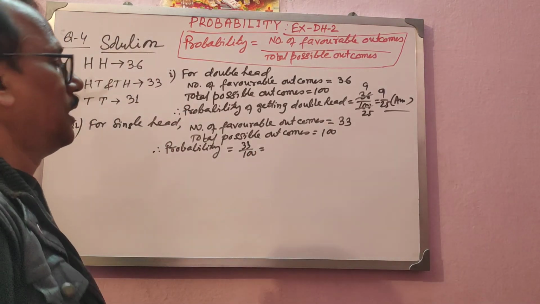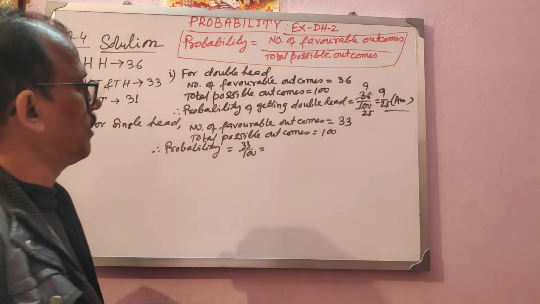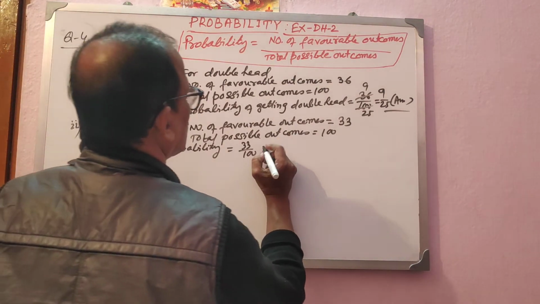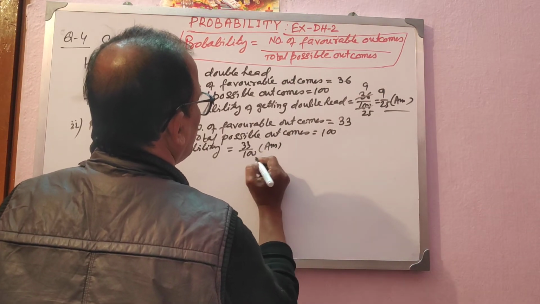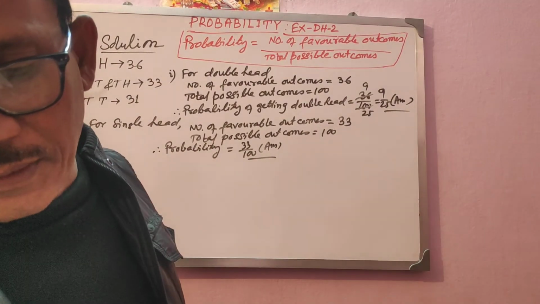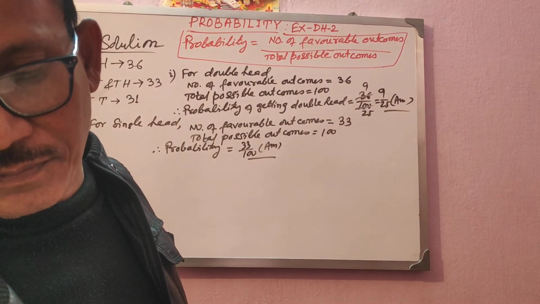You can't simplify it, so that will be 33 by 100 only.